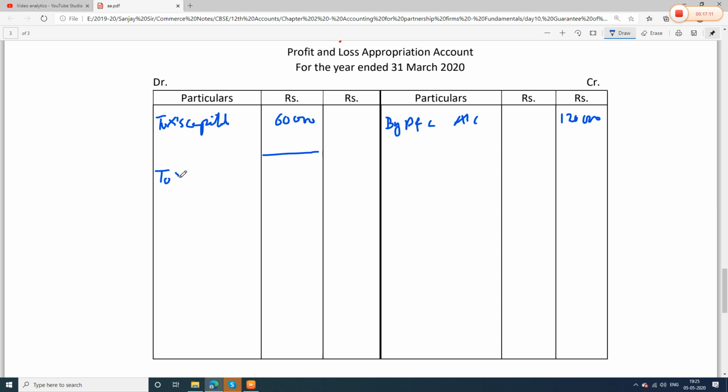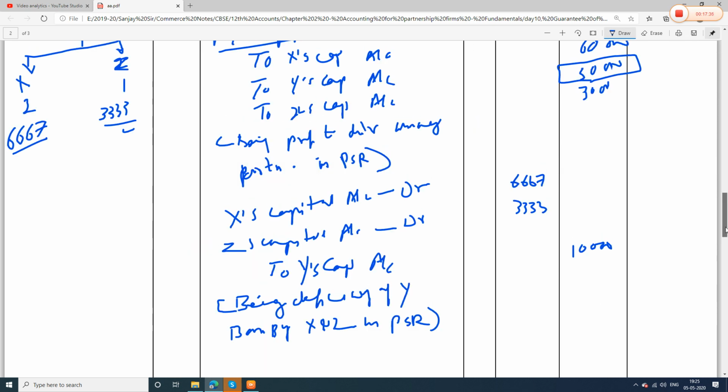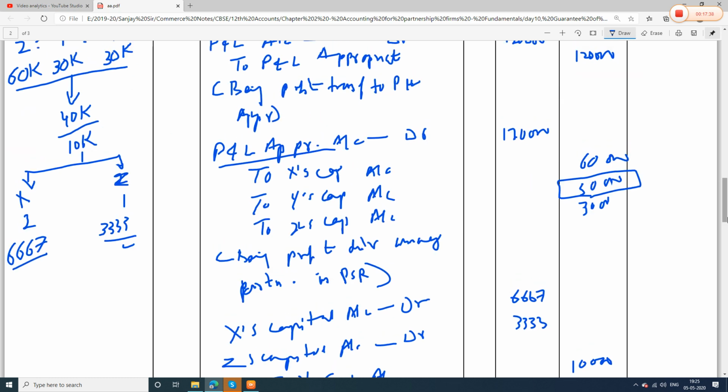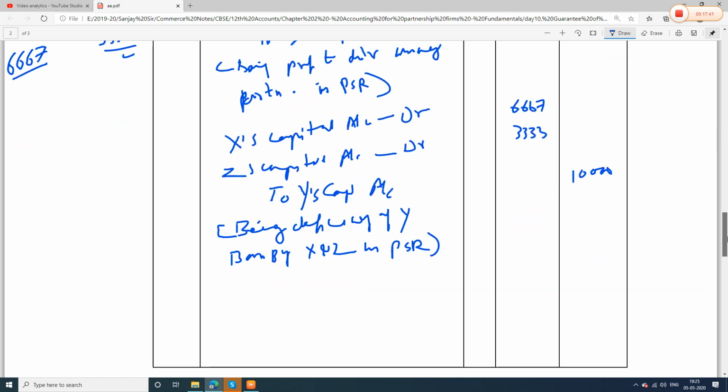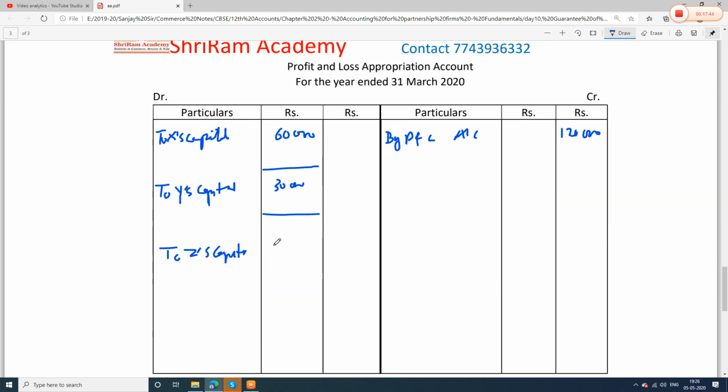To Y's capital, because Y will get from X and Z, we will take this in the inner column, 30,000, and leave one line. To Z's capital, Z will also get 30,000 rupees, and we know that he is also paying for deficiency, so we will leave one line. Perfectly fine.